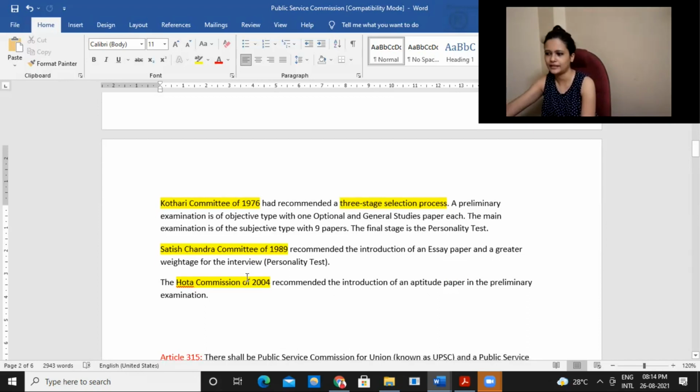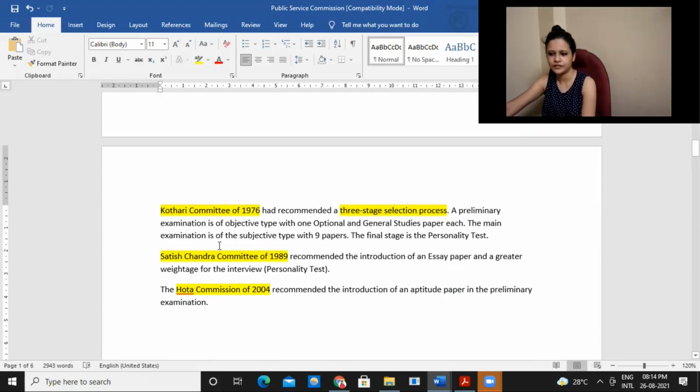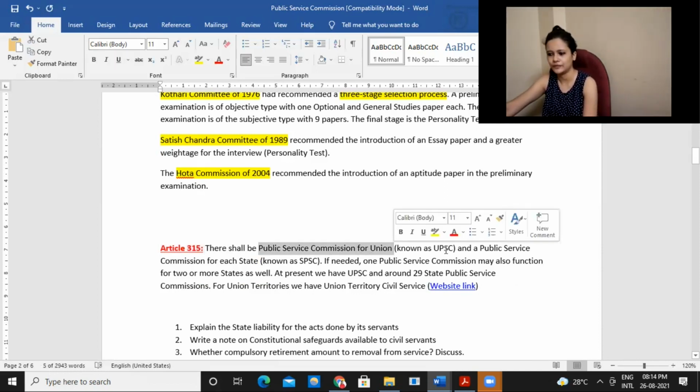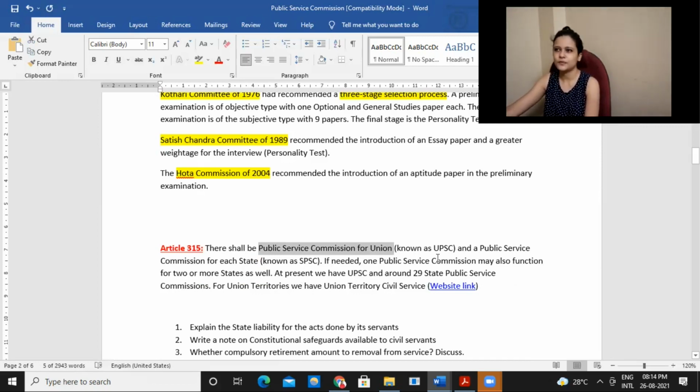Then if we look at the provisions given under the Constitution of India, it is Article 315, which mentions that there shall be a public service commission for the Union, known as UPSC. Plus there will also be commissions for the states, known as State Public Service Commission. Whatever is the name of the state, then Public Service Commission. These provisions are the same as for the High Court and so on. Ideally, there should be one commission for each state, but if needed, one Public Service Commission may also function for 2 or more states.